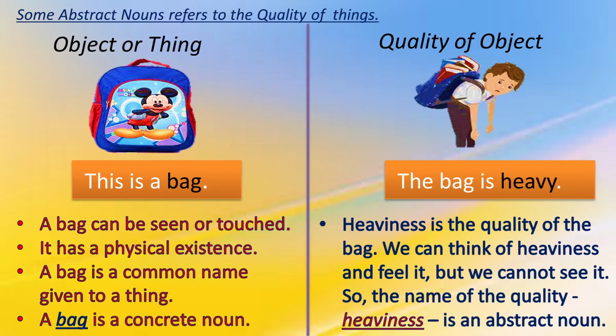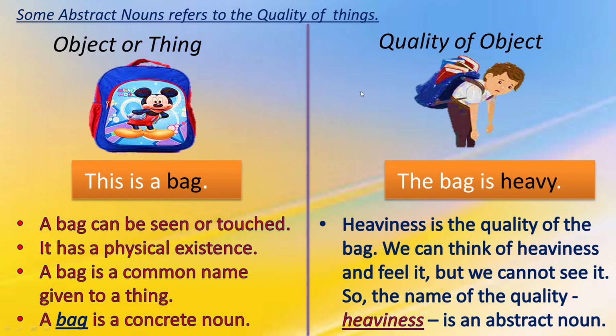Let's see the example of concrete and abstract noun. Can you see this picture? What is this picture about? Yes, this is a picture of a bag. A bag is a name of an object. A bag can be seen or touched. It has a physical existence. Yes, a bag is a common name given to a thing. A bag is a concrete noun.